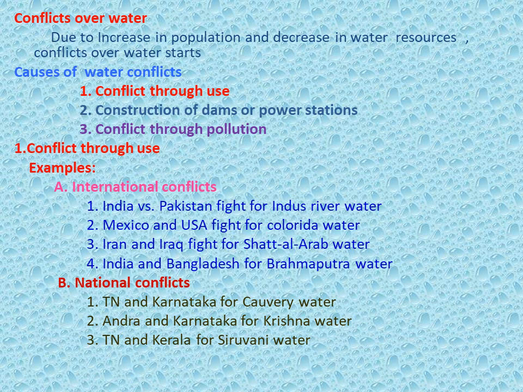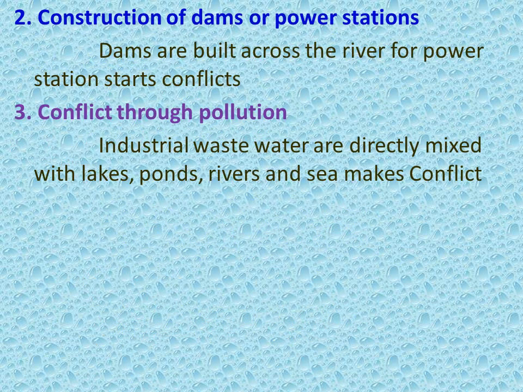There is conflict between Iran and Iraq. They fight for Shatt al-Arab water. India and Bangladesh. The conflict is there for Brahmaputra water. National conflicts. The conflicts between Tamil Nadu and Karnataka for Kaveri water, Andhra and Karnataka for Krishna water, Tamil Nadu and Kerala for Siruvani water.